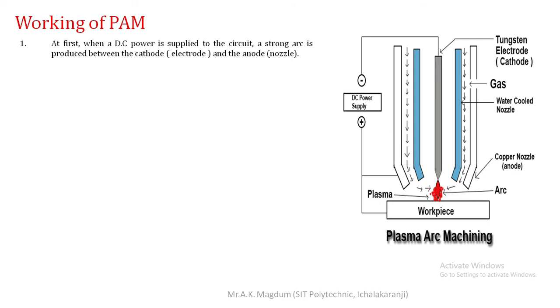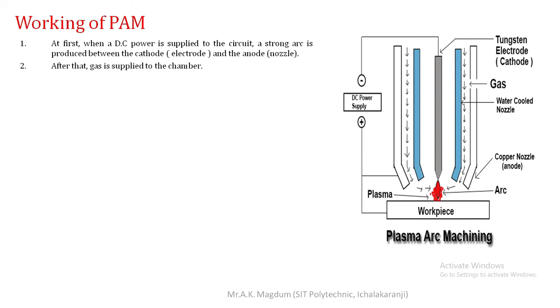Whenever you power on the supply, the negative terminal, meaning the cathode terminal, is connected to the tungsten electrode, and the positive terminal is connected to the workpiece as well as the copper nozzle or anode. Due to this, whenever you switch on the power supply, a small spark takes place. So that is the first thing.